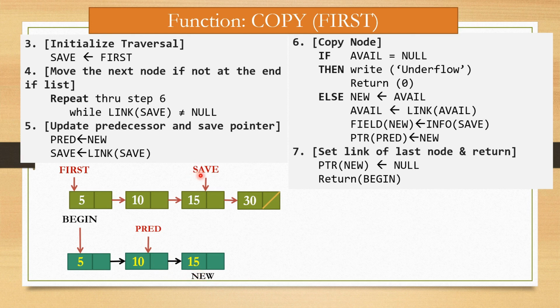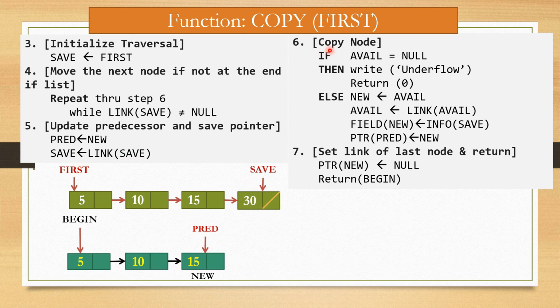Then again we have to check that link of save is not equal to null. Yes, this node is connected with another node. So link of save is not null. So again new becomes predecessor, right? So this new becomes predecessor and link of save becomes save. So this node becomes save.